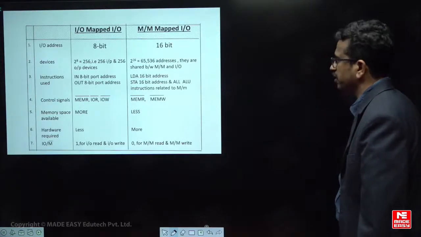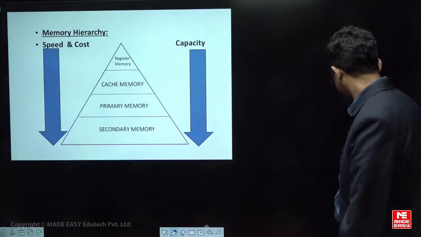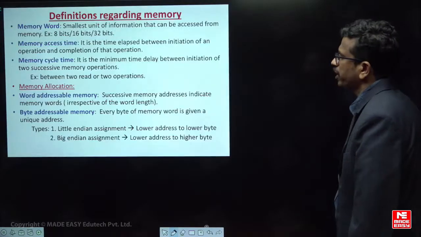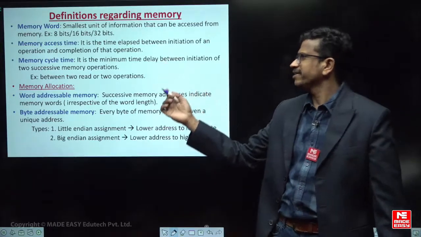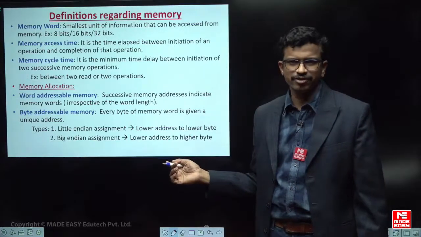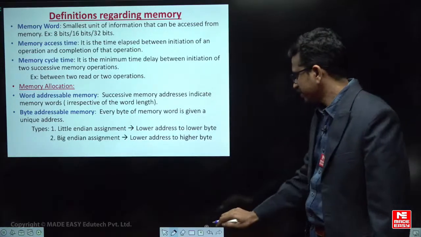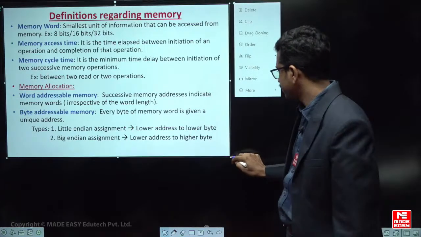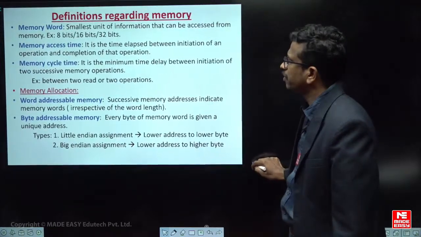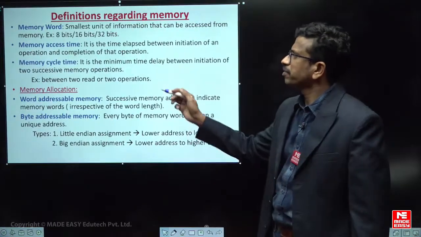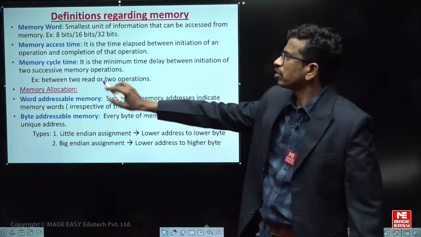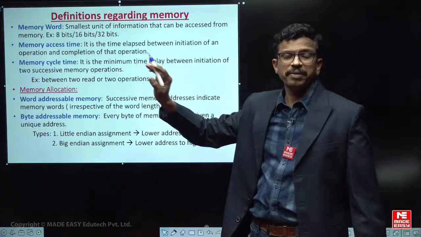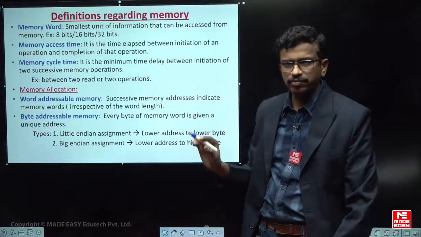Finally, we will solve some questions on the difference between IO mapped IO and memory mapped IO. And I just gave a slide to understand the definition so that you can follow easily. Is it clear? So that is just a basic recap of the concepts, okay. You may have questions on memory access time, and questions on memory word, with word addressable or byte addressable memory.